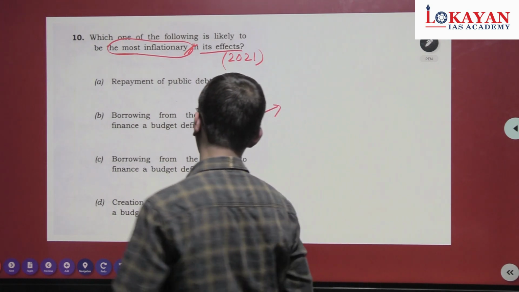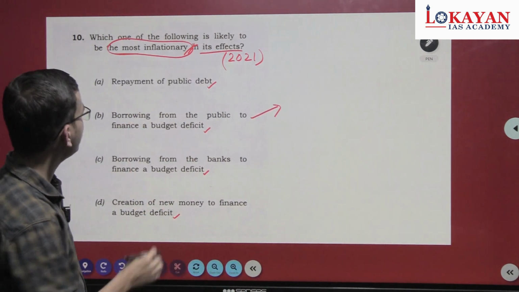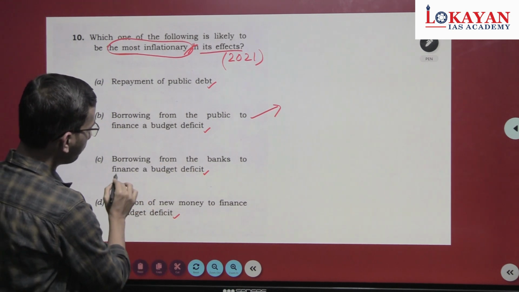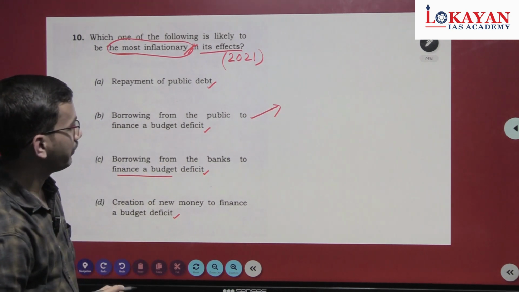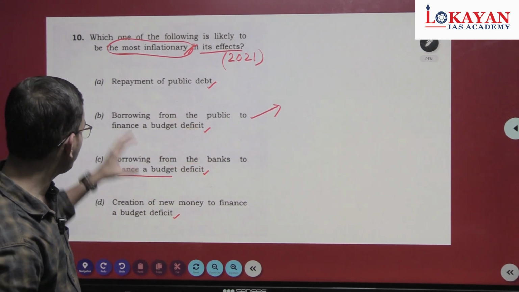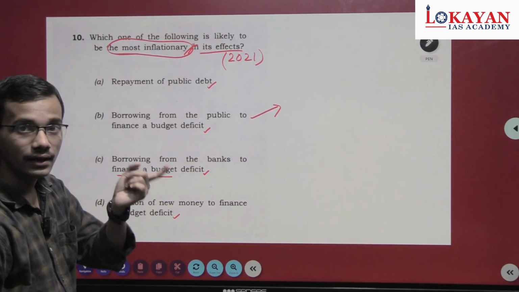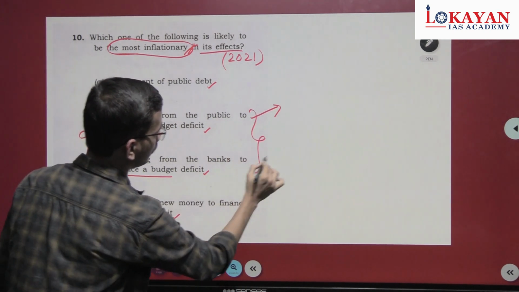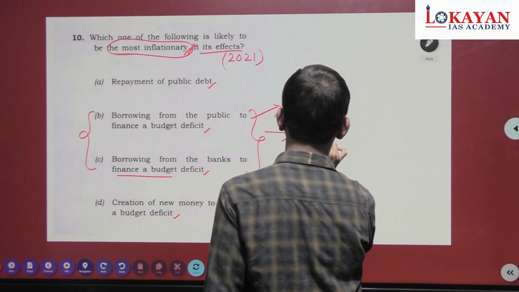Okay, see, again we will see statement B and C. Borrowing from public to finance a budget deficit and borrowing from banks to finance budget deficit. It will be inflationary, but as compared to statement A and D, both these steps will be less inflationary.